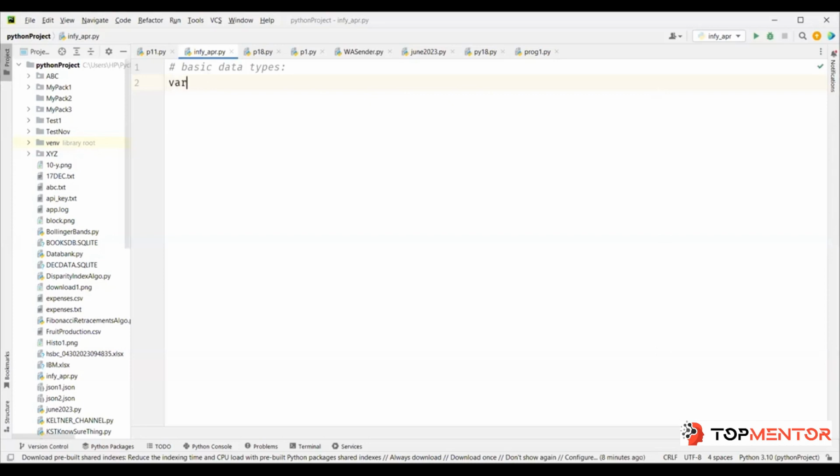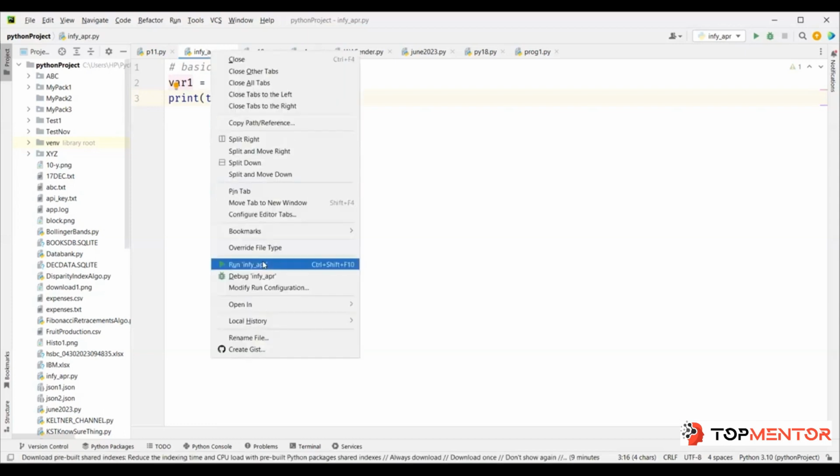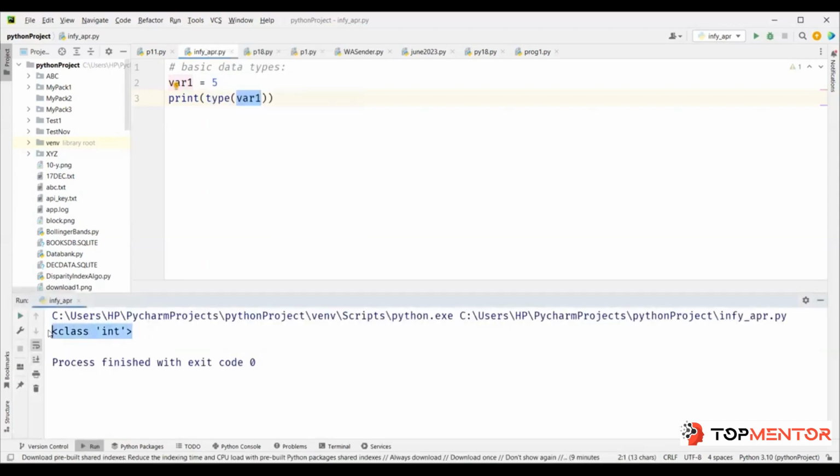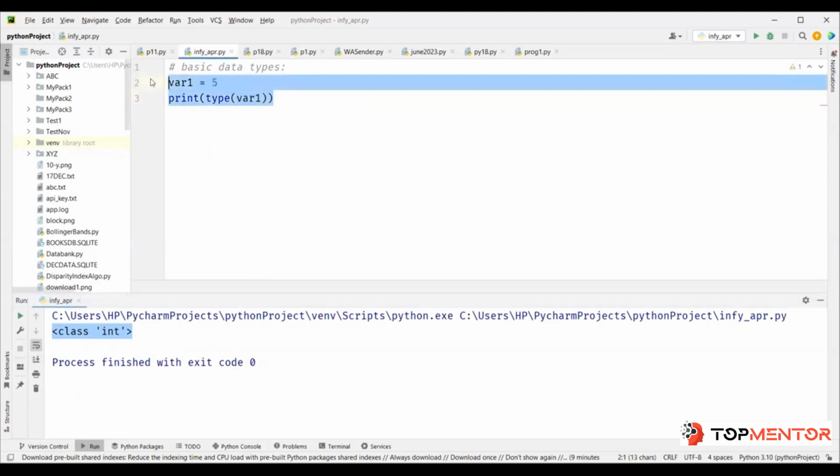So let's say if you have var1 equal to 5, and I did mention that you can check with the type function what is the data type of that variable. So this var1 equal to 5 is like saying, let x be equal to 5, correct? And then you want to know what type of value x has or var1 has. So when I run this here, see, it says integer, right?